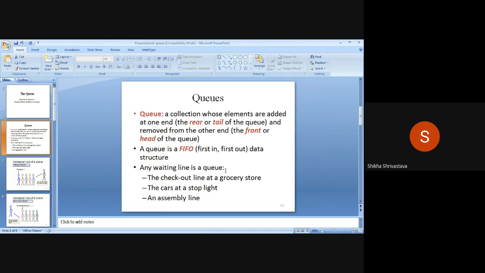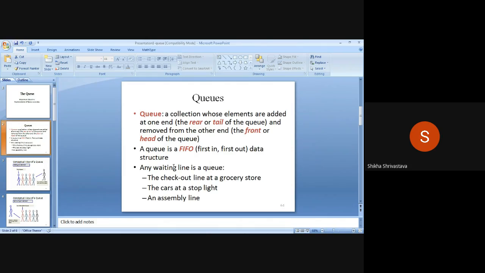This is a concept in which the element which is added in the queue first is the first element to be removed, and whenever we want to add another element in the queue, we have to add that element at the end of the queue. So front and rear are two pointers in the queue. From the front end we can delete elements, while from the rear end we can insert elements in the queue.